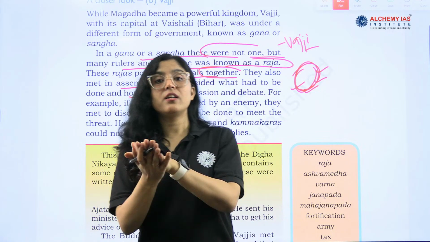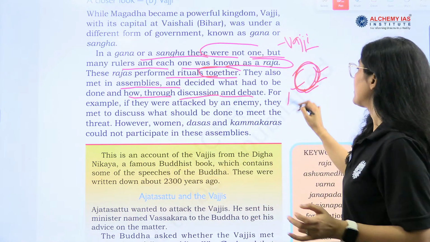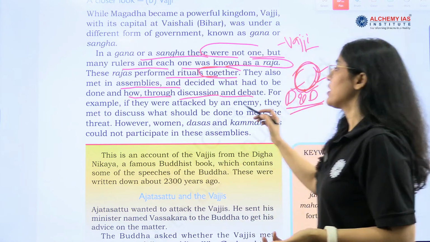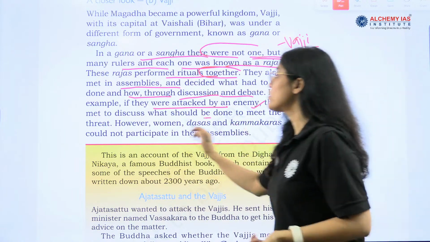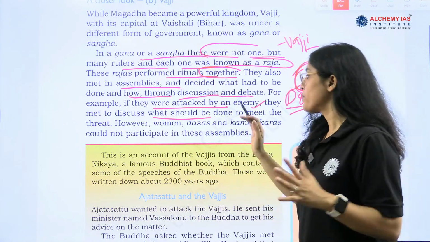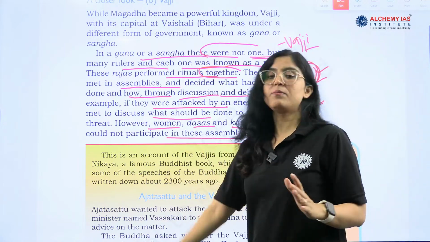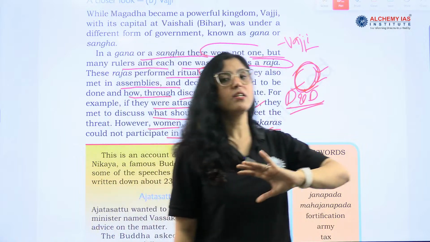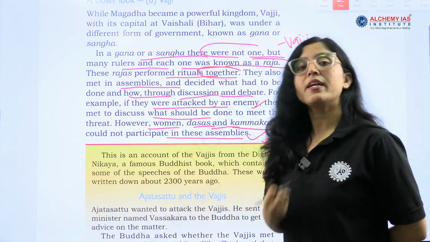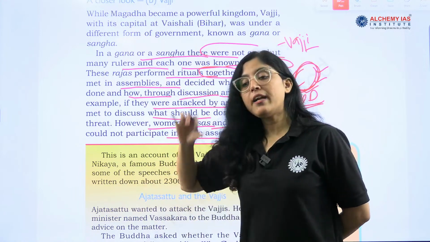Every important decision used to be taken in this assembly through discussion and debate. Discussion and debate was a very important method applied by them. For example, if they were attacked by an enemy, they met to discuss what should be done to meet the threat, what solution should be provided to protect our people. Now, very important thing: women, dasas and kammakaras could not participate in these assemblies. Very, very important. This has been asked in UPSC repeatedly, and again it can be asked.